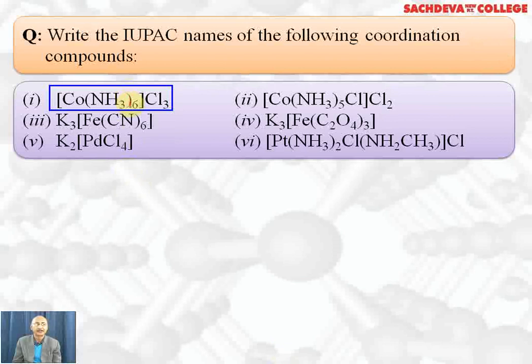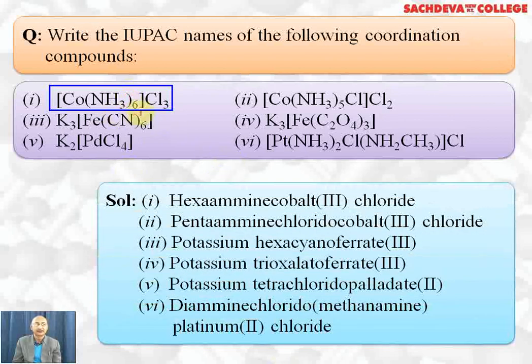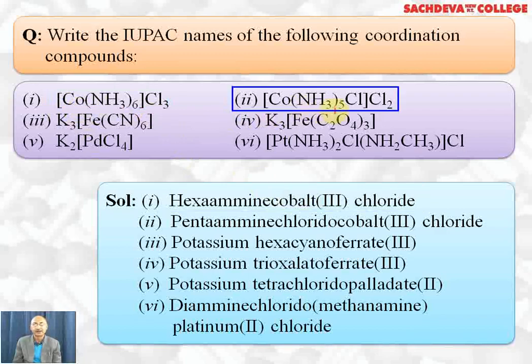The first one is hexaamine. There are 6 ammonia, so it is hexaamine. Cobalt 3 chloride, because complex ion is positively charged, cobalt will remain as it is. This is Cl3, Cl3 means minus 3, cobalt is plus 3. Second one we have pentaamine, chlorido, cobalt 3 chloride. 1 Cl negative is ligand, 2 Cl negative are counter ions, cobalt is plus 3.